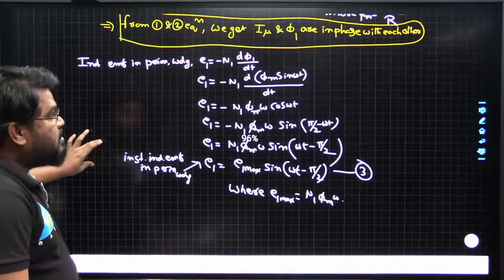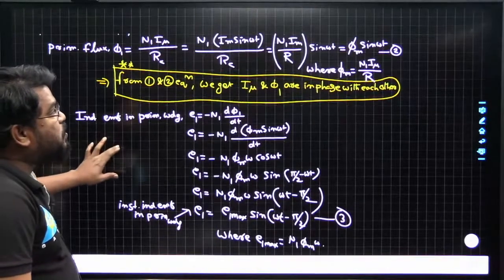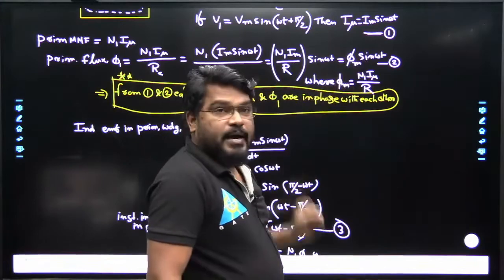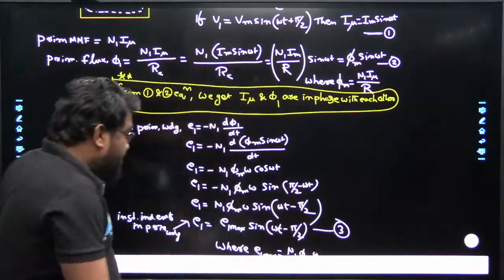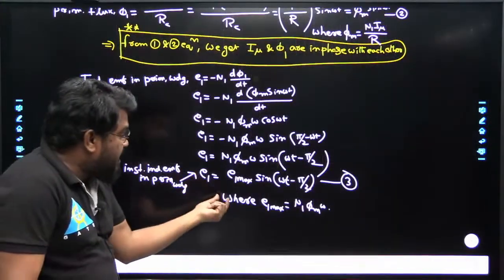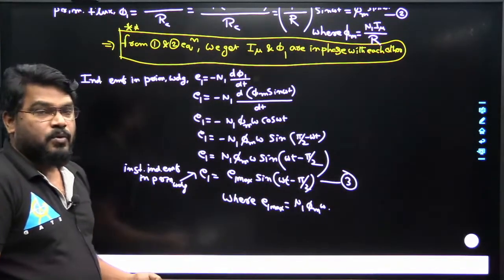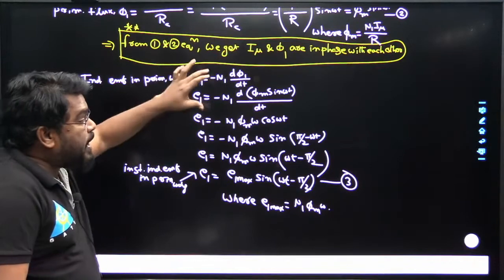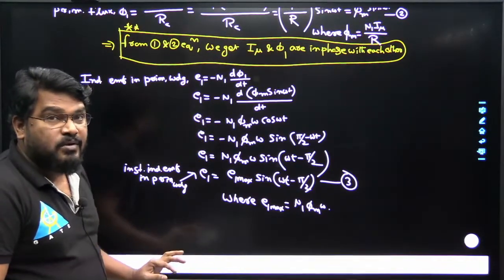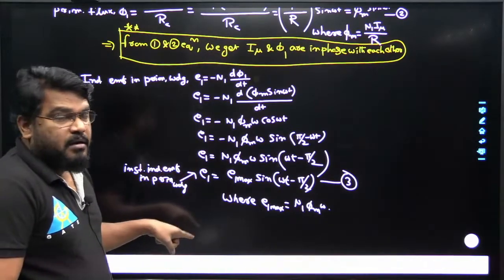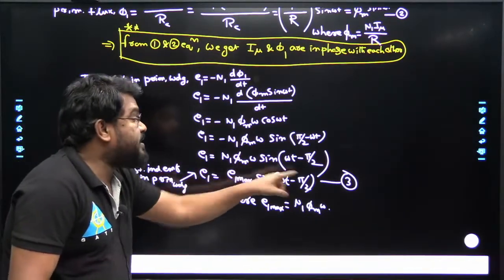See here, that is the first equation 2. What is equation 2? Phi is equal to phi maximum sin omega t. And what about equation 3? E1 is equal to E maximum sin (omega t minus pi by 2). So from equations 2 and 3, what do we conclude? The EMF induced in the primary winding lags the flux by 90 degrees.